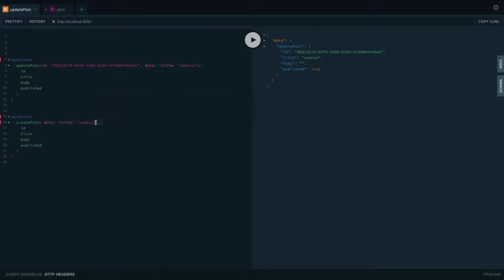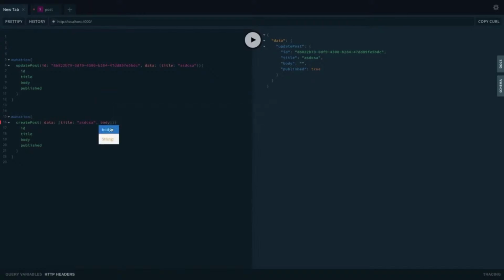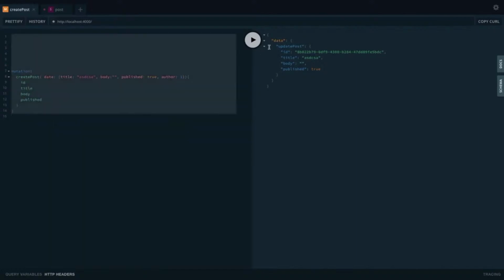Inside data there are a lot of things: title, body, which are of type string, then there is a published flag which is of type boolean, and then there is author, I think, which is of type ID. I'm putting 1. I'm creating a post, so I will hide this for now. Okay, I have created a post.